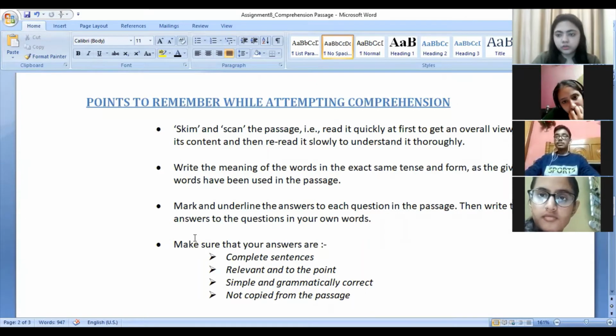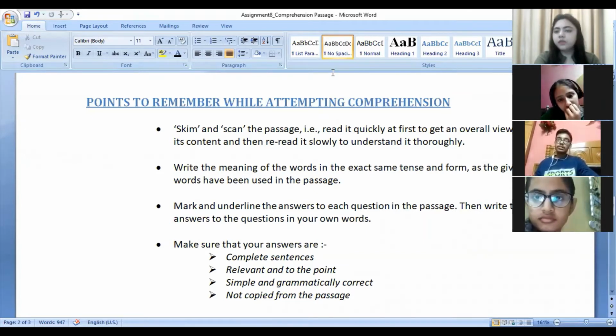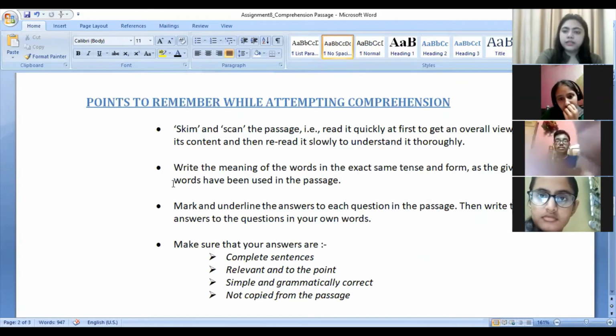So 2 readings. Then, after the second reading, you should read the question. After reading the question, you should get an idea of what areas you are required to lay stress on, to focus on. So that is the point when you are required to read the question. So never ever read the question in the first reading. Understood?